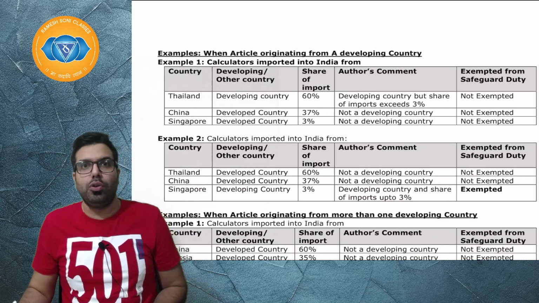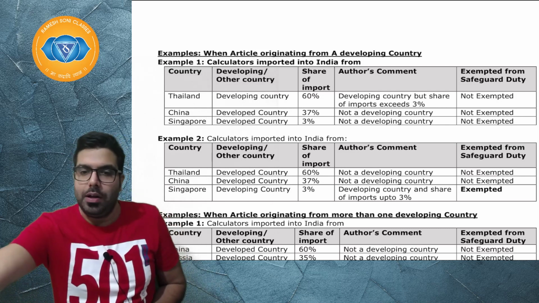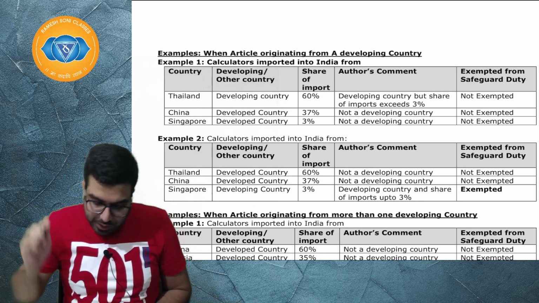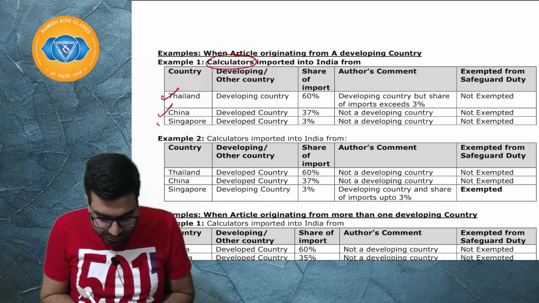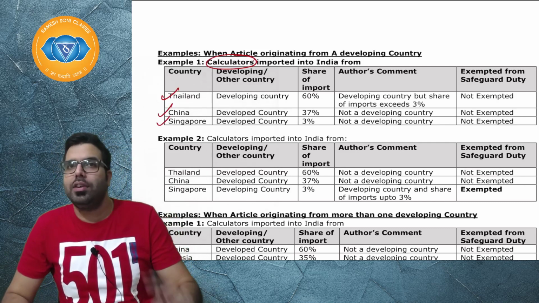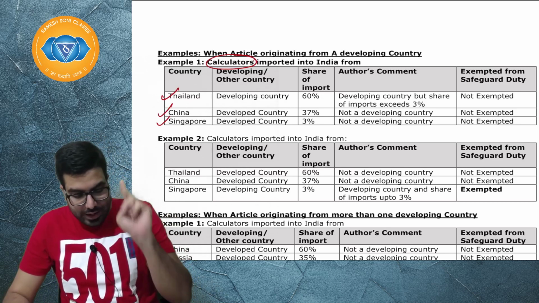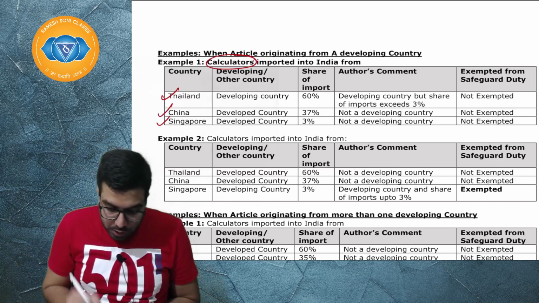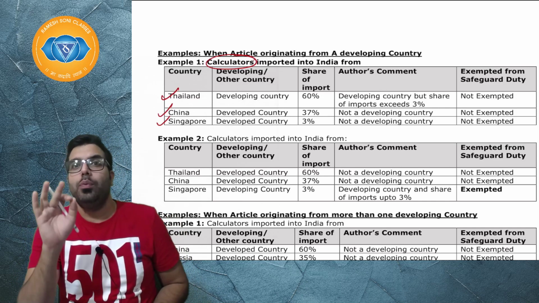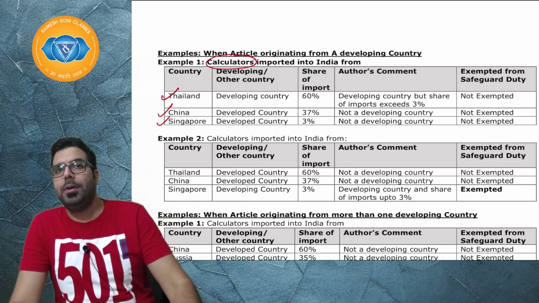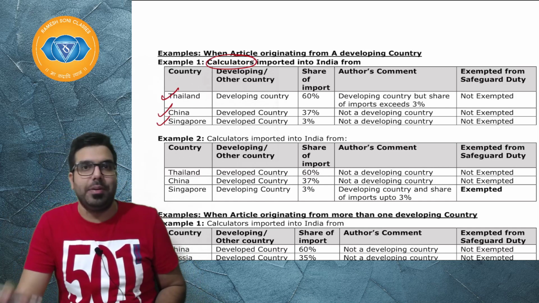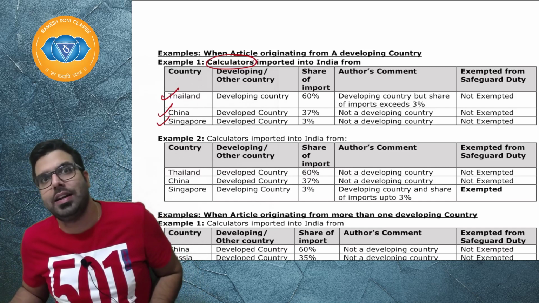If you see these examples over here, for example, calculators. Baba, my calculator over here. Now, I'm telling calculator is imported from Thailand, China and Singapore. India is importing calculators from 3 countries: Thailand, China and Singapore. Now over here you will have to first see which is a developing country. Baba, a developing country is a country which has been notified as a developing country in the official gazette. Basically government will notify it as a developing country.